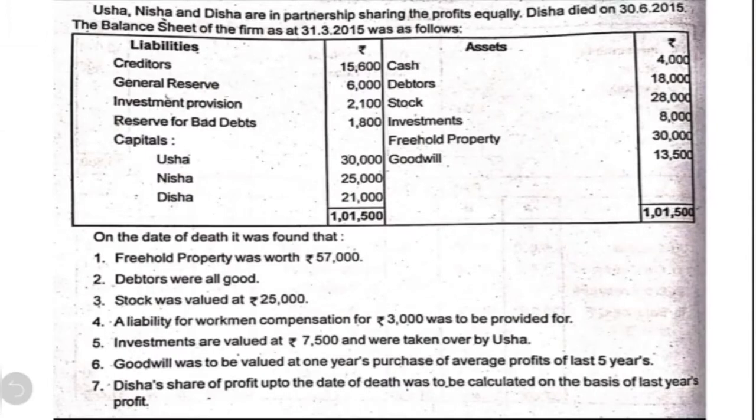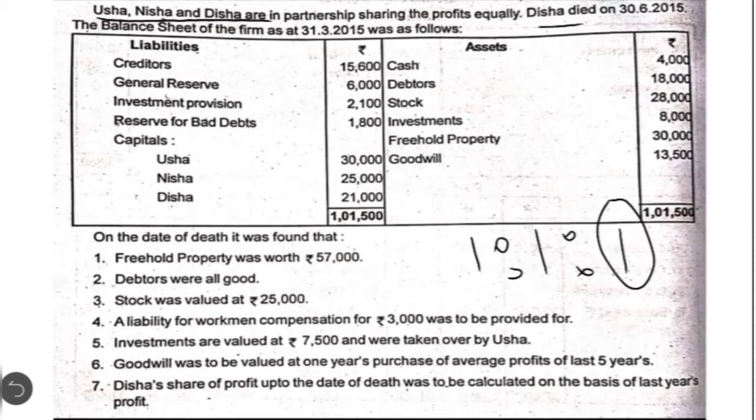Now let's analyze the question. It is given that there were three partners, Usha, Nisha and Disha, and their profit sharing ratio was equal. Means if there are three partners, the equal ratio means 1:1:1. Who has died now? Disha has died. The partner has died on 30th June 2015, and the balance sheet of the last year is prepared on 31st March 2015. Then the current financial year begins on 1/4/2015 and it ends on 31st March 2016.